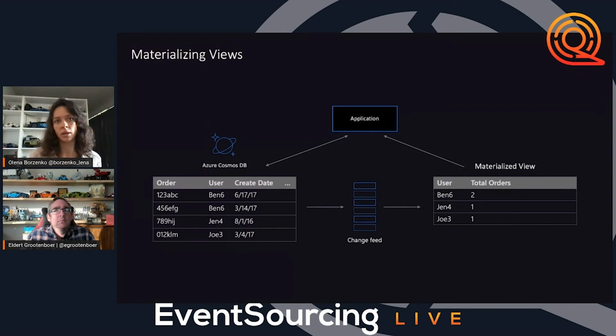We wrote this data, and the change feed, which is listening to this container, is going to save all the updates, everything that is happening in our container in Cosmos DB. Every update to our order record or every new insert is going to be saved as a separate document in the change feed. After this, we can consume these events.